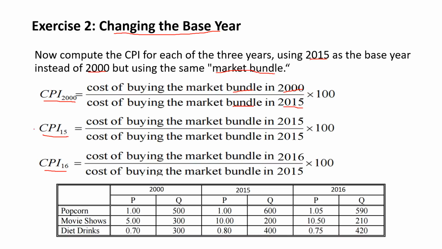And if we're looking at a CPI in the base year, we will expect it to always work out to be equal to 100. So that is a little bit of a sanity check for you when you're doing your calculations. If the base year doesn't work out to be a CPI of 100, you're doing something wrong. And you're going to be using all the figures from this table here.